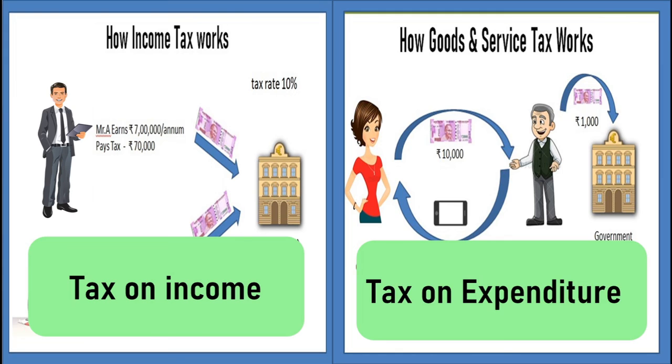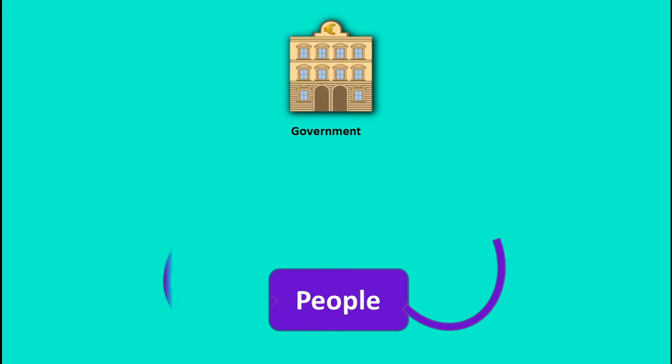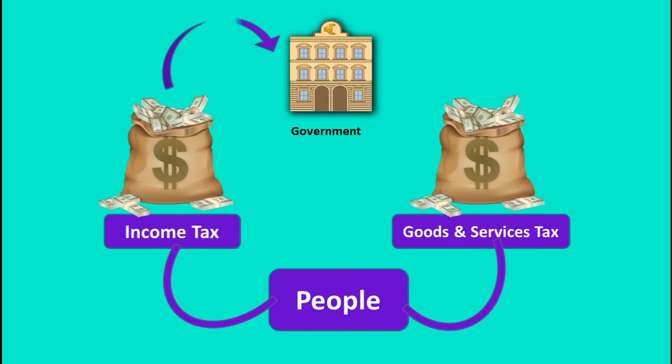So that is how the income tax and GST work. In simple words, direct tax is tax on income, indirect tax is tax on expenditure. Tax is a major source of income for the government. The government collects tax from people and spends it for the benefit of the people.